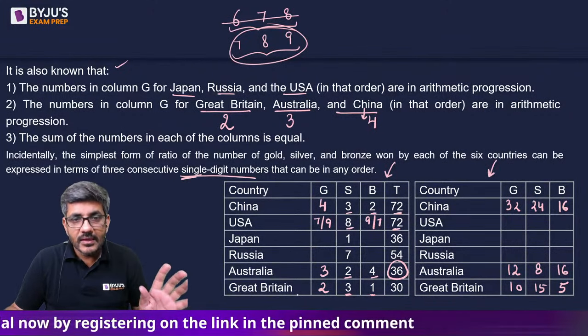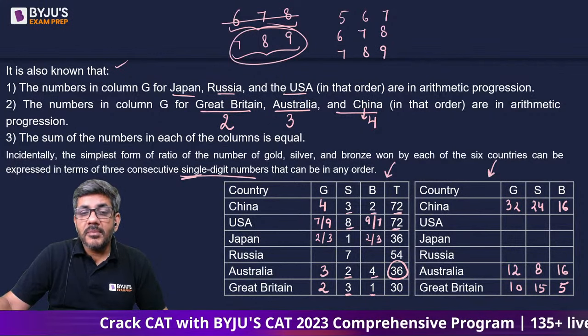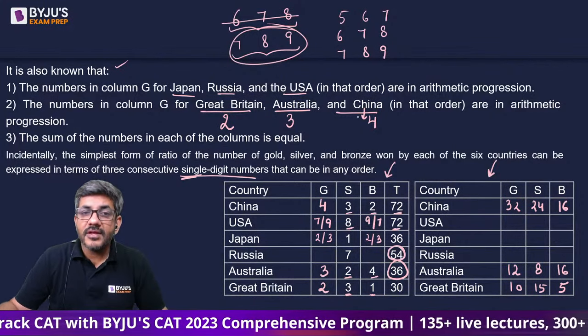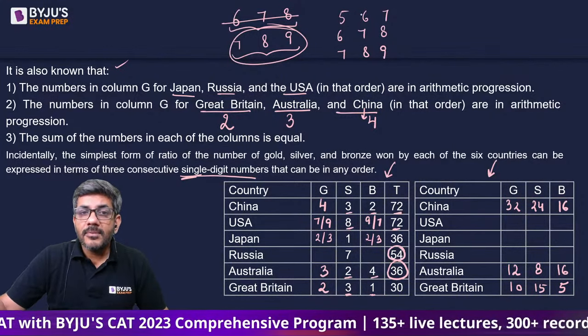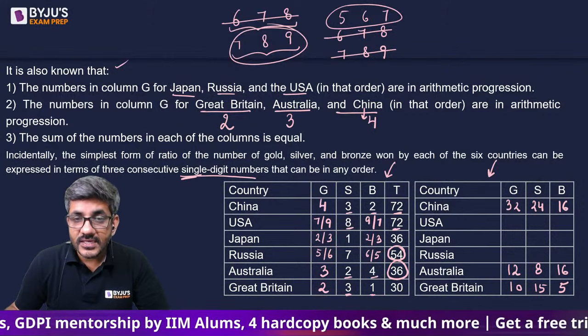Similarly, when I talk about 7, अगर 7 के साथ में ले रहा हूं, फिर से क्या रेशियो बन सकता है? It can be 5, 6, 7, it can be 6, 7, 8, or it can be 7, 8, 9. But the point is, sum should also be dividing 54. 5 plus 6 plus 7, that is 18, divides 54. 6 plus 7 plus 8, 21, does not divide 54. 7 plus 8 plus 9, 24, does not divide 54. What divides 54 is 5, 6 and 7. So these two numbers can be 5 or 6 in any order.